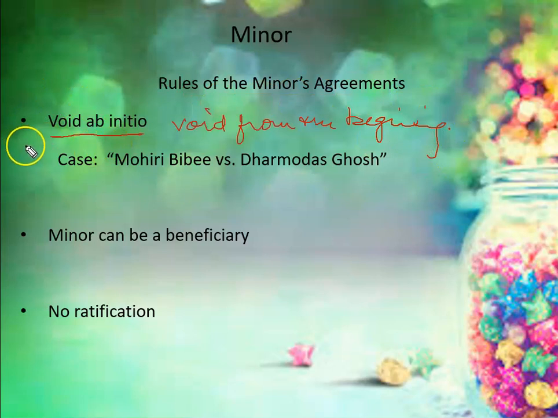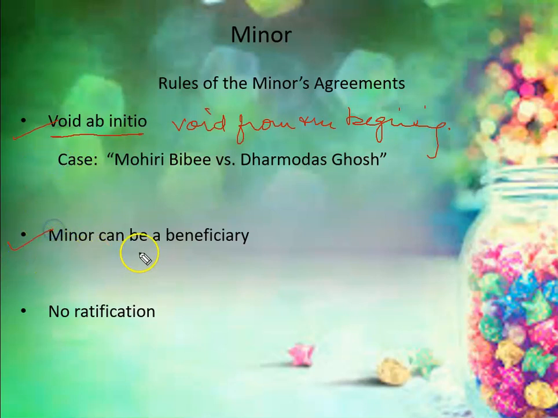So the first rule is that if there is a minor and he is making any agreement, it will remain void from the starting. He cannot enforce that agreement. The agreement will not be considered valid. Why is it not valid? Because any agreement made by a minor is void. From when is it void? It is void from the starting, from the beginning. This is the most important aspect of the minor's agreement in the Indian Contract Act.